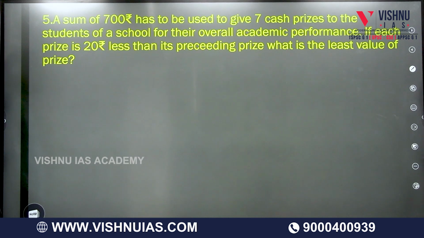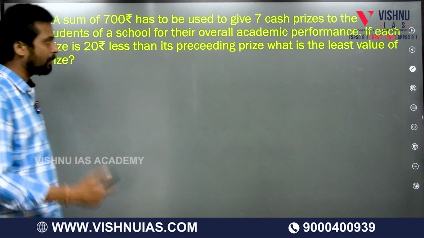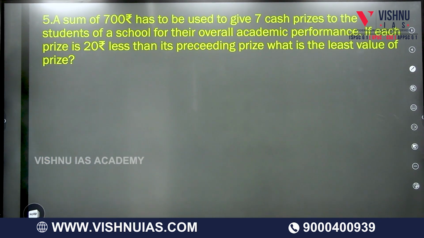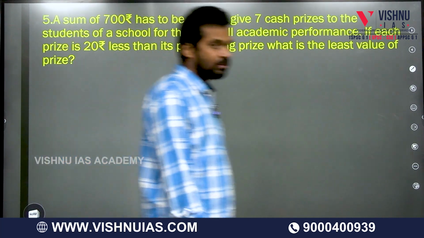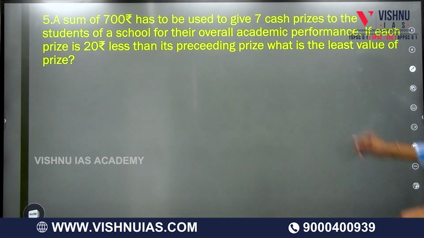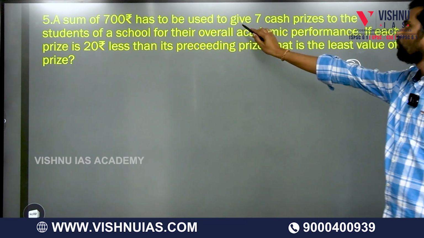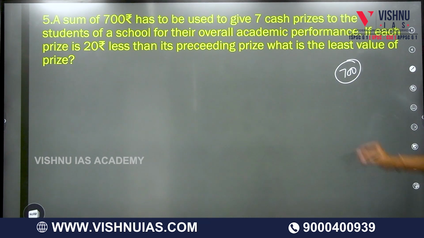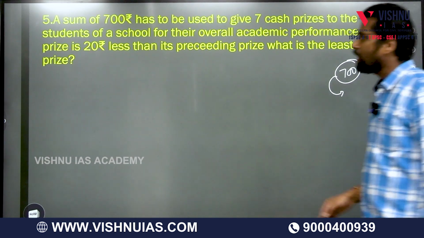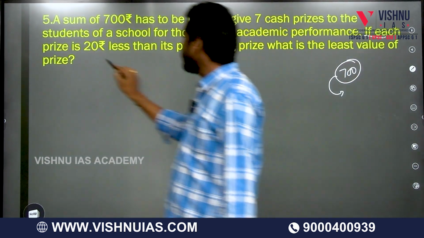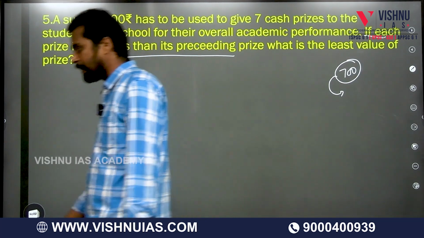A sum of 700 rupees has to be used to give 7 cash prizes to the students of a school for their overall academic performance. If each prize is 20 rupees less than its preceding prize, what is the least value of the prize? Okay, 700 rupees is the total amount, to be distributed as 7 prizes. And what is the condition for each prize? Each prize is 20 rupees less than its preceding prize.